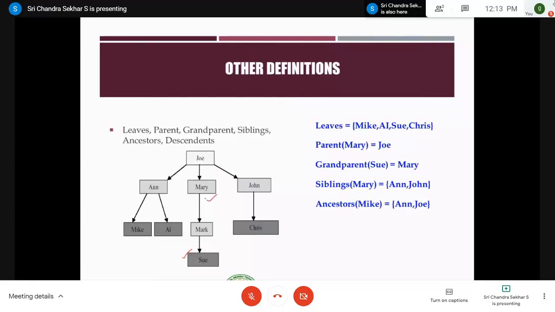Similarly, the siblings of Mary are nothing but Anne and John. They are in the same level, right? Like that, ancestors of Mike. If you take Mike, who are the ancestors? You go to the top level, moving in the upward direction until you reach the root. Therefore, Anne and Zo are the ancestors of Mike.